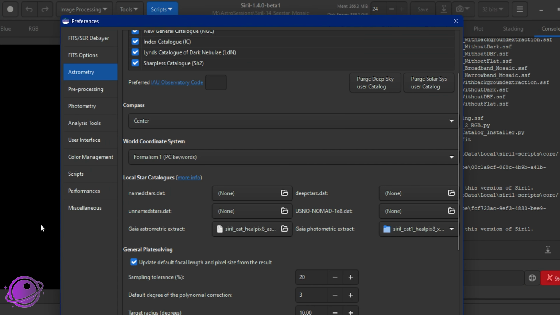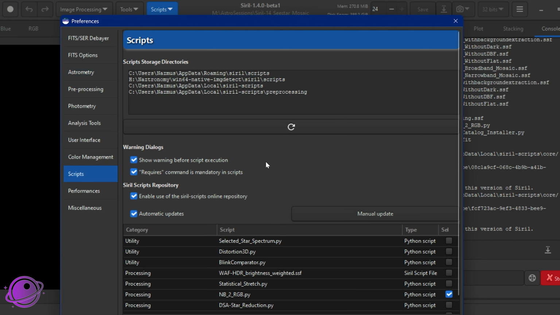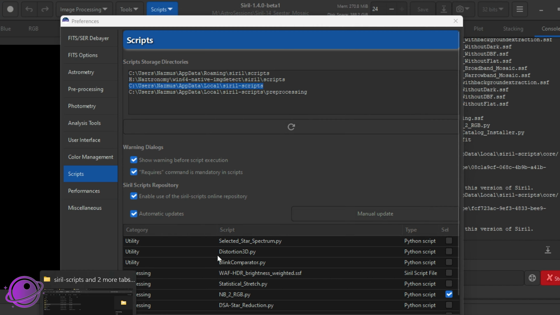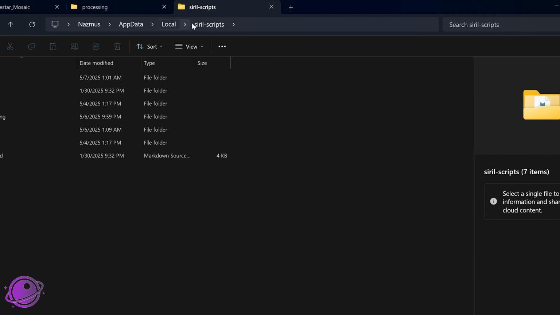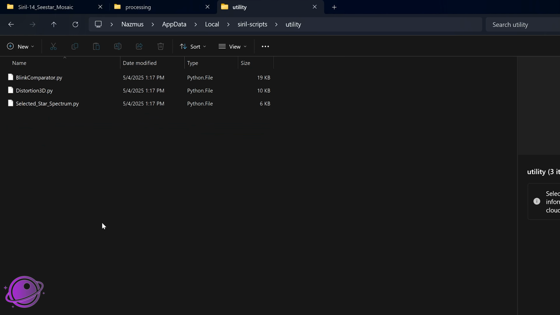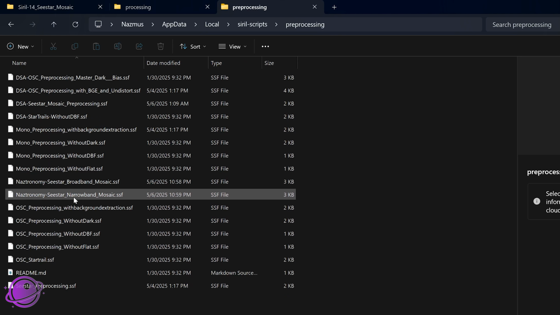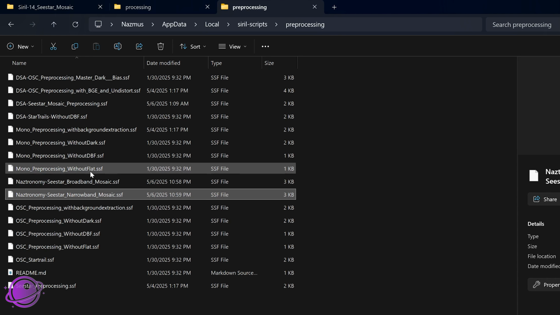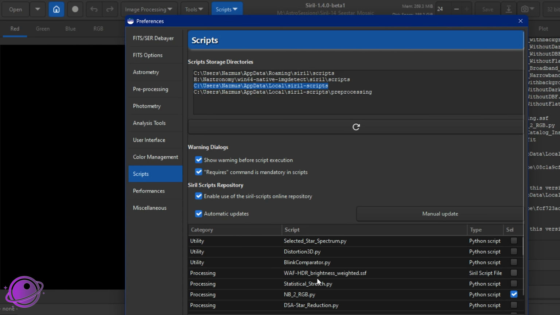Going back to Preferences, under Scripts, you want to make sure that you know where your scripts are getting stored. I've been collecting these over the years, and I think the last one here is where the latest scripts are, or it's this one. This is where you'd want to put the script. So if I go here, Siril scripts, this is an AppData local Siril scripts. We have a bunch of them here: pre-processing, processing, and utility. I have this in pre-processing. I have a couple of them here along with others that I've collected over the years, along with a bunch of these others that came with Siril.